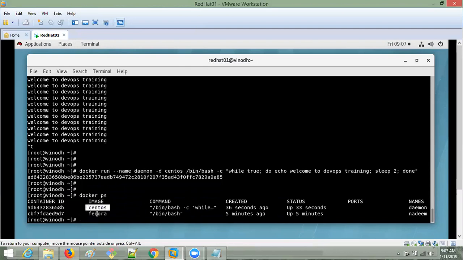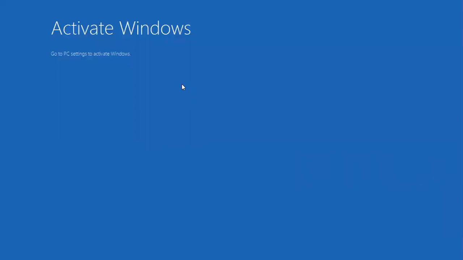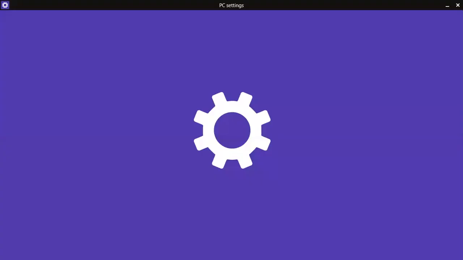It is CentOS. Previously I created a Fedora, now I created a container with CentOS. Up 33 seconds ago it was started. The name of the container is daemon, and the container ID starts with the same AD64. This is in the background, so I cannot interact with this container. Every 2 seconds, that application is going to run in the daemon container. It is running already. The daemon process is background, so the container will run in the background only.